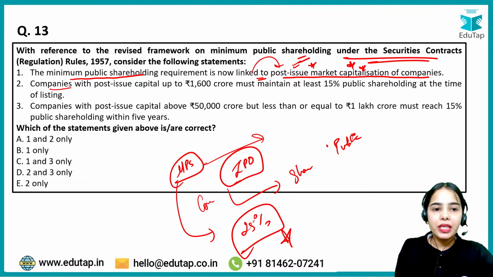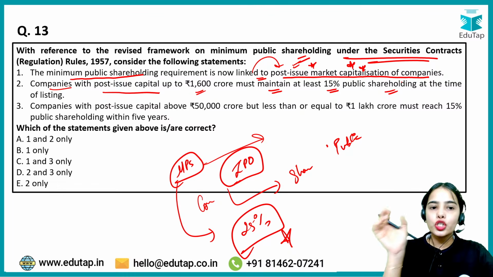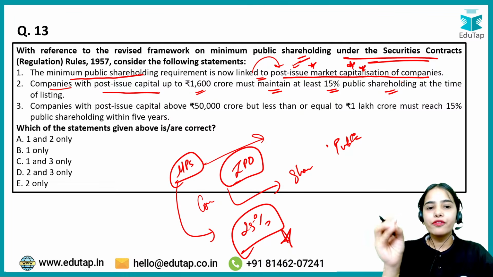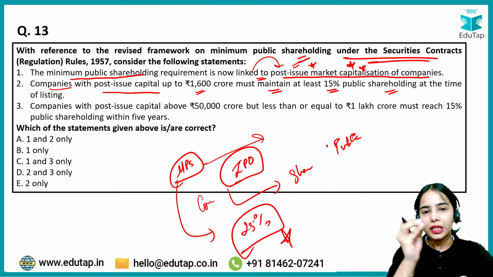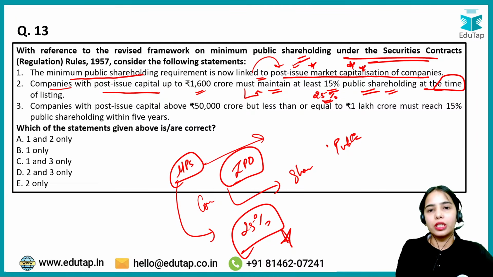Companies with post issue capital up to 1600 crores must maintain at least 15% public shareholding at the time of listing. So these are the small companies that have the post-issue value of up to 1600 crore. They must maintain at least 25% of public shareholding at the time of the listing only.